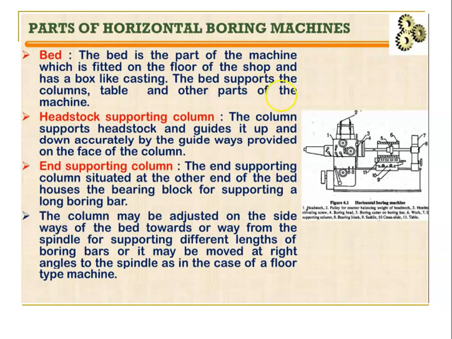So it's a bed. So we have 2 columns. One is a headstock supporting column, other one is an end supporting column. The column supports the headstock and guides it up and down accurately by the gateways provided on the face of the column. So headstock supporting column அப்படின்றது இந்த பெட்டுக்கு மேல ஒரு சைடுல இருக்கும். It has gateways, right? So headstock can move up and down with the help of gateways, right? Gateways provide பண்ணிருக்கோம். அதான் headstock supporting column.